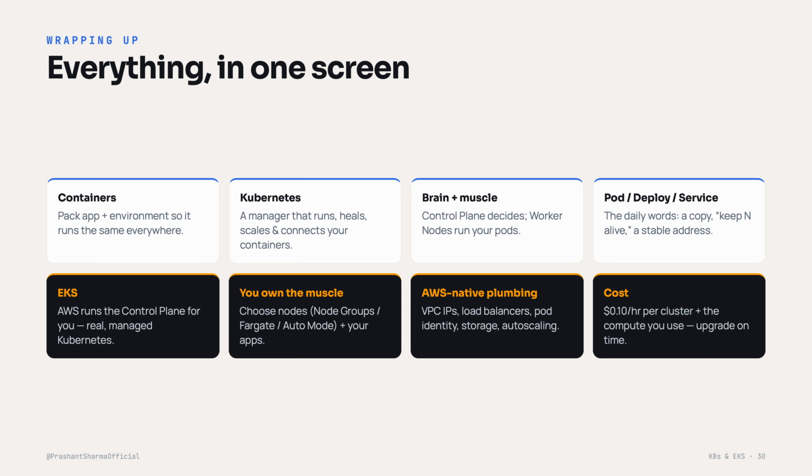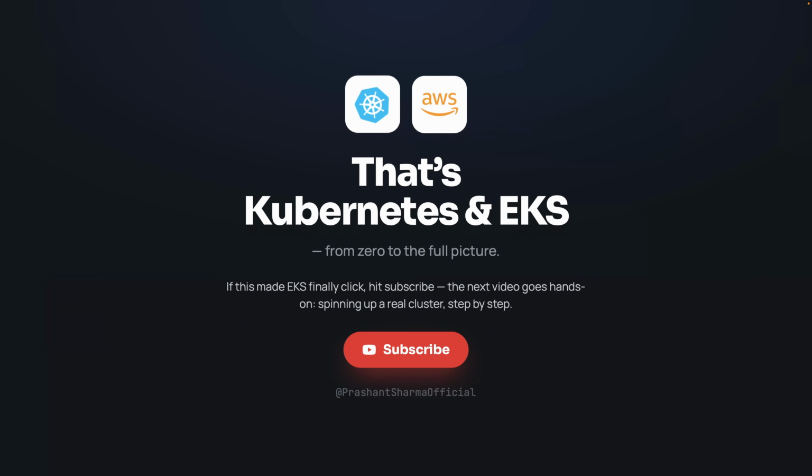And cost is 10 cents an hour per cluster plus the compute you use. So just upgrade on time. If you followed all of that, you genuinely understand Kubernetes and EKS now, and that is not a small thing. So that is Kubernetes and EKS from zero all the way to the full picture.